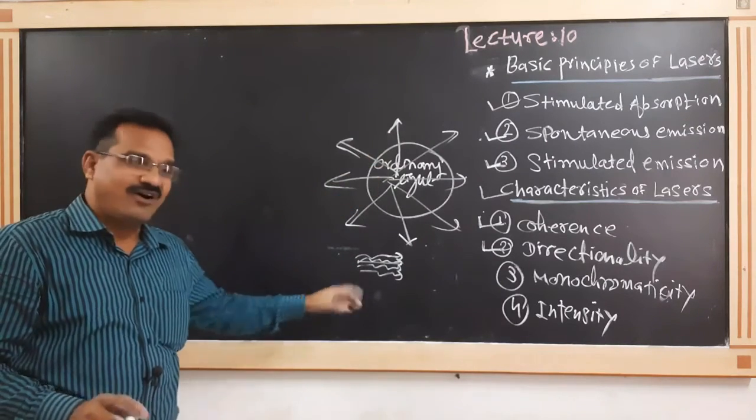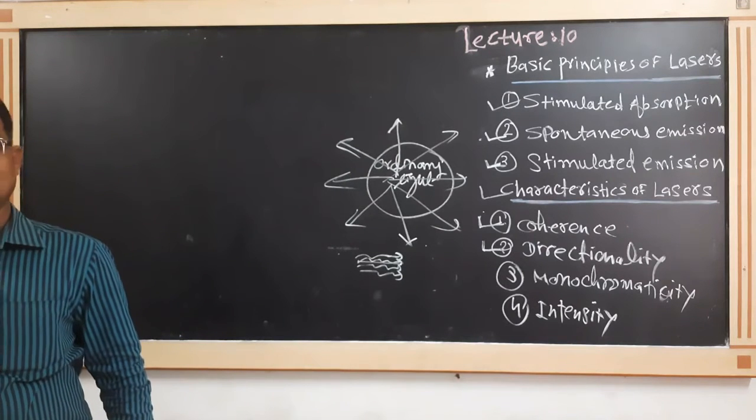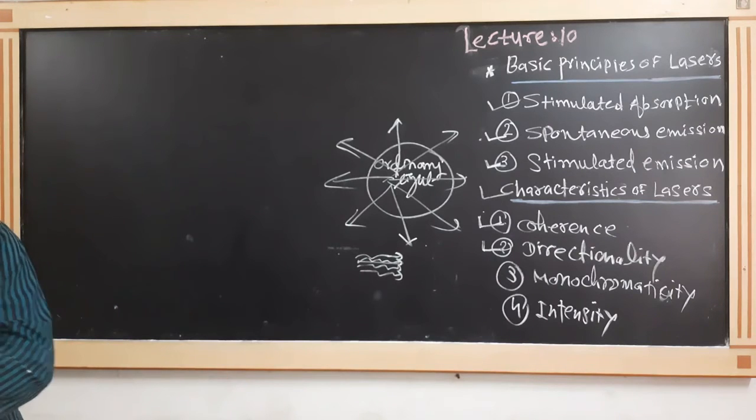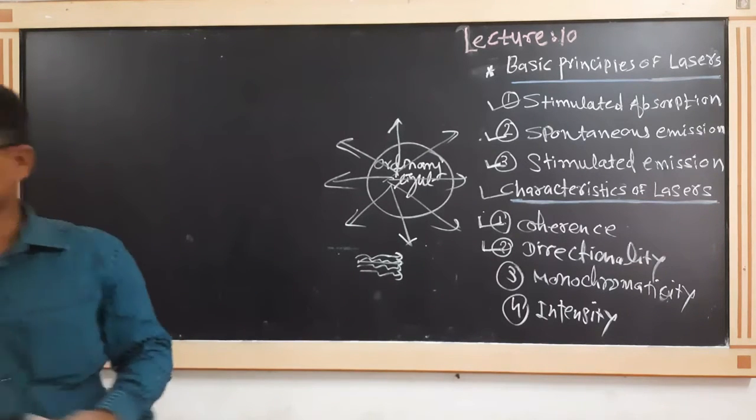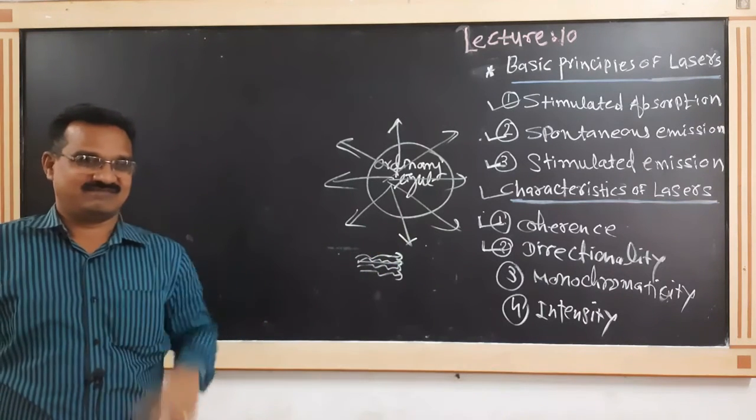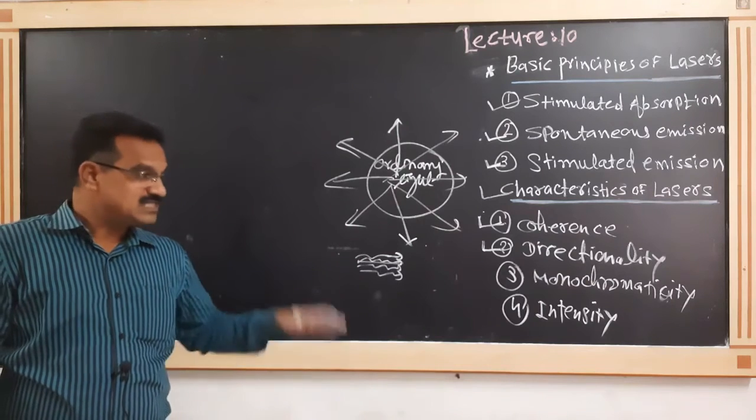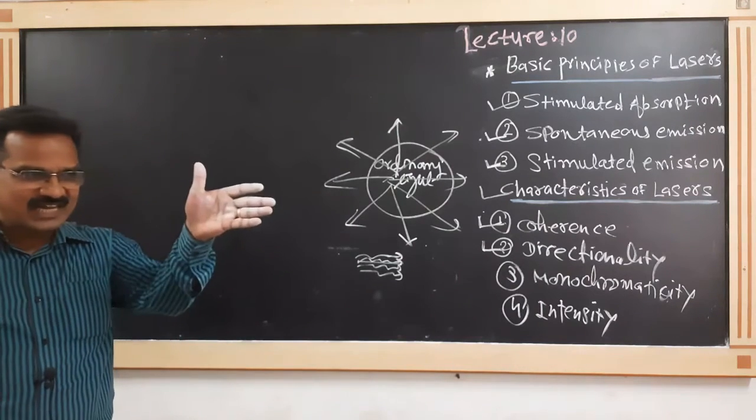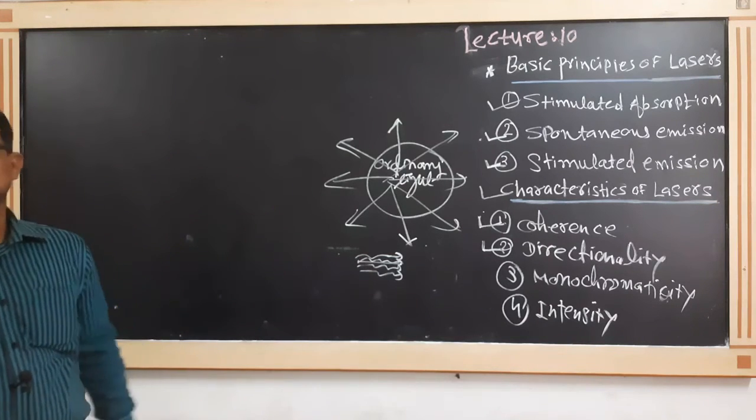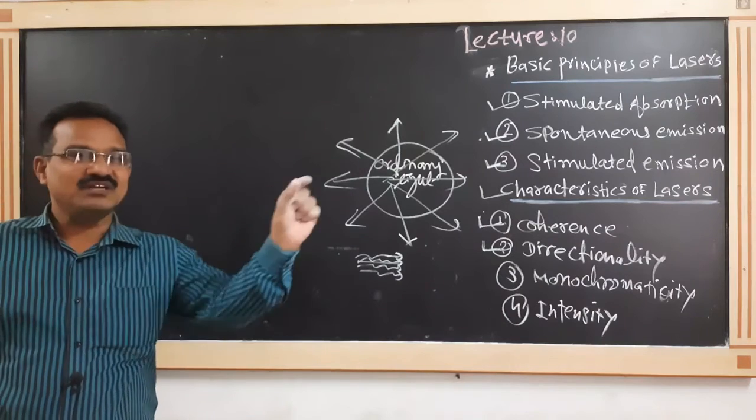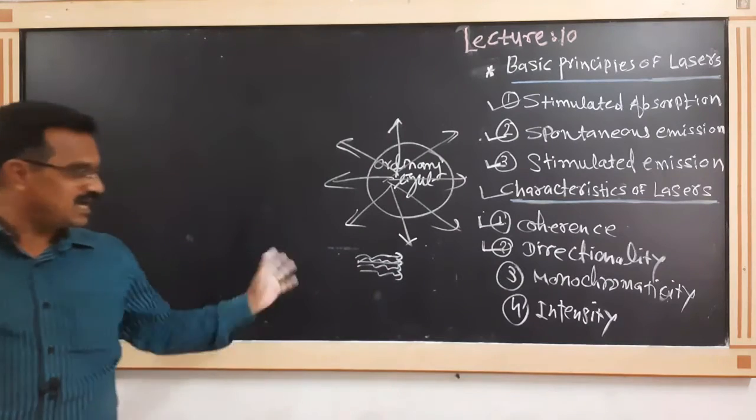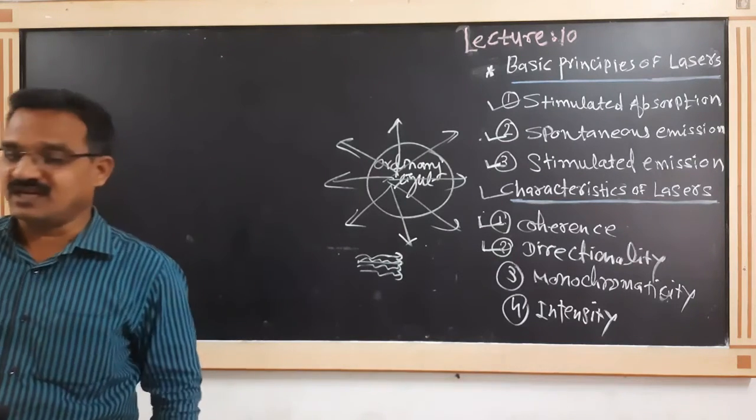But in the case of a laser, all photons are emitted in the same direction. Again, they are in phase with the same energy, and that's why the light emitted by a laser is directional. Laser light is emitted in a particular direction and cannot spread over a long region. That's why the intensity of laser light is very large as compared to ordinary light.